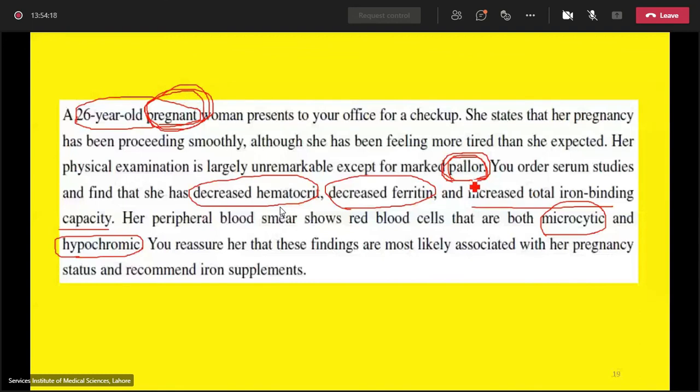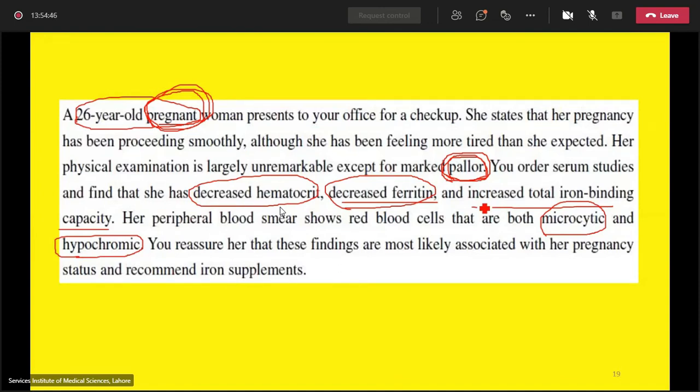When the RBC count is less than normal, the skin will look pale. The PCV, packed cell volume, is on the lower side. Ferritin levels, the iron levels, are on the lower side. Since the iron levels are less than normal, that is the reason the iron binding capacity is increased.